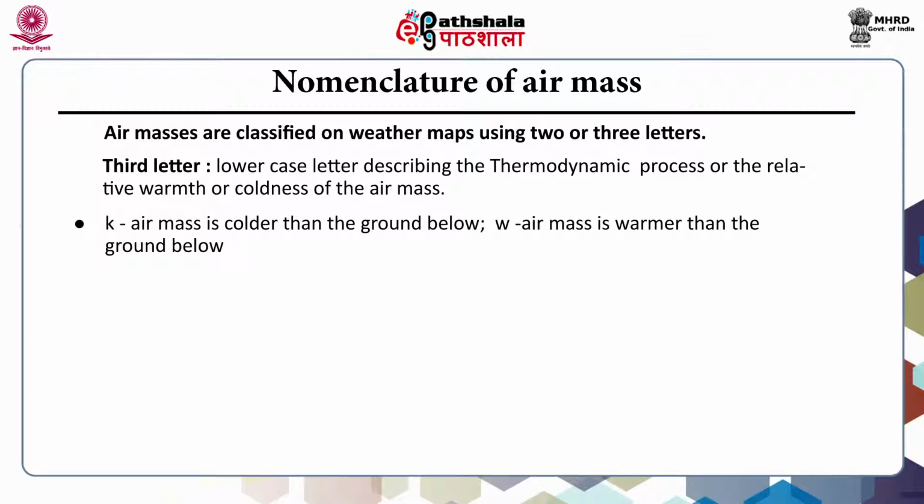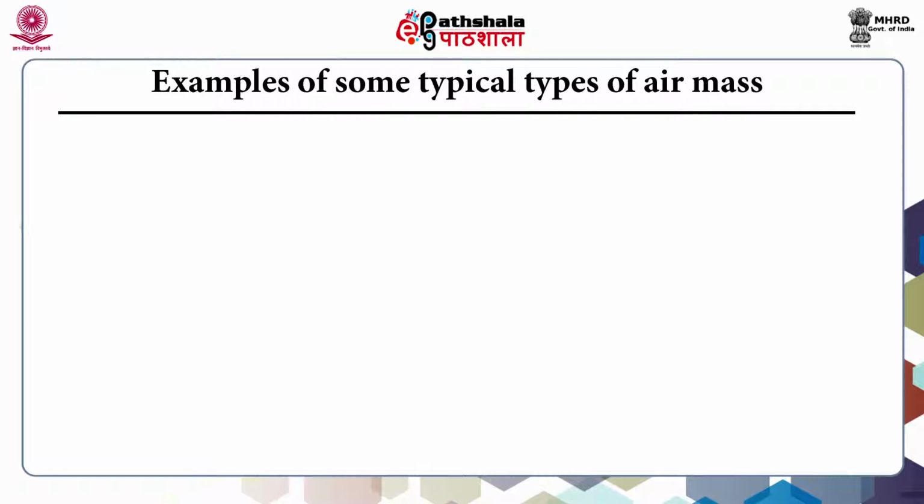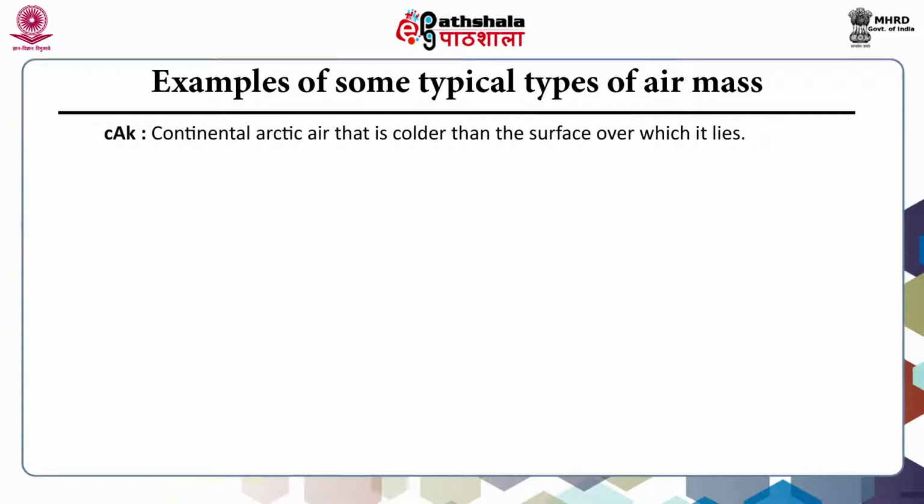Small letter k, that is, air mass is colder than the ground below. w, which is, air mass is warmer than the ground below. However, in most cases this air mass is represented by its first 2 letters and sometimes only the middle letter only. Let's see some of the examples of such typical types of air mass. For example, cAk, where c is a small letter, A capital and k small letter. It denotes the continental Arctic air that is colder than the surface over which it lies.